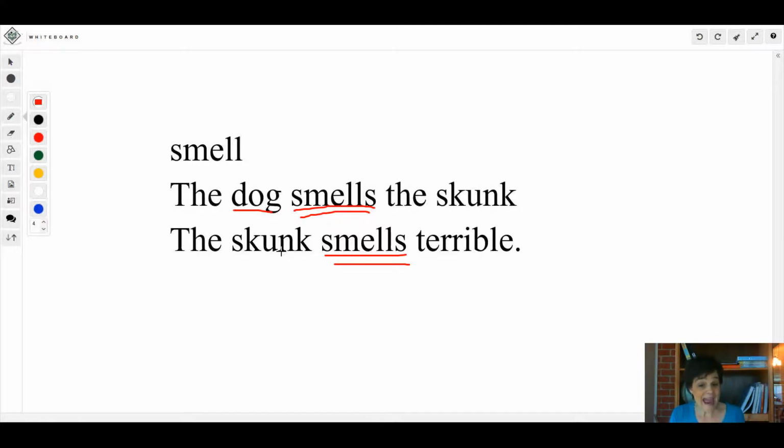There is no action being done, is there? No. What this sentence is doing is using one of your senses to link the subject to a descriptive word in the predicate. So in this sentence, smells is a linking verb. And in the other sentence, smells is an action verb.